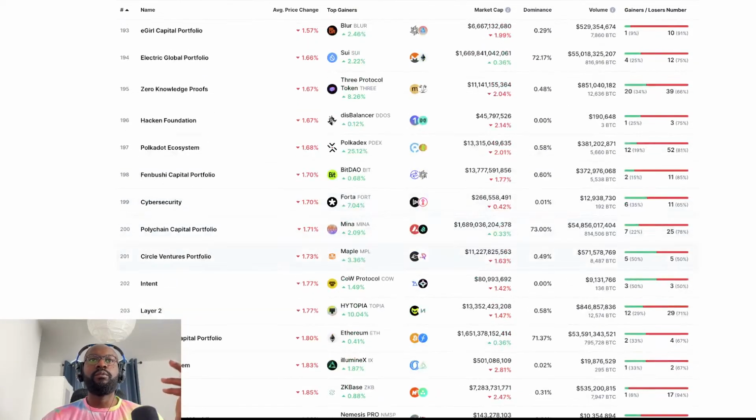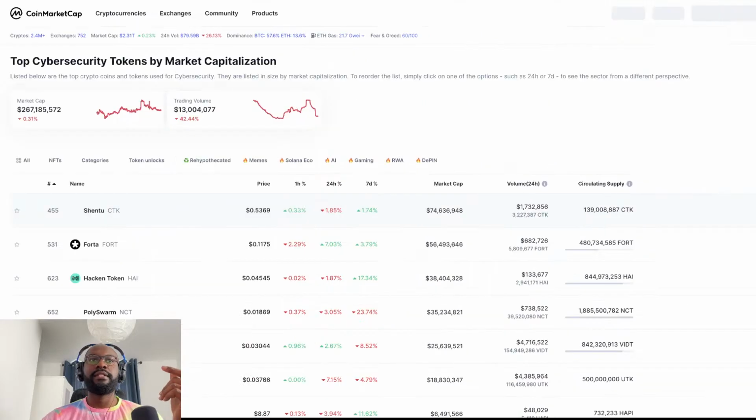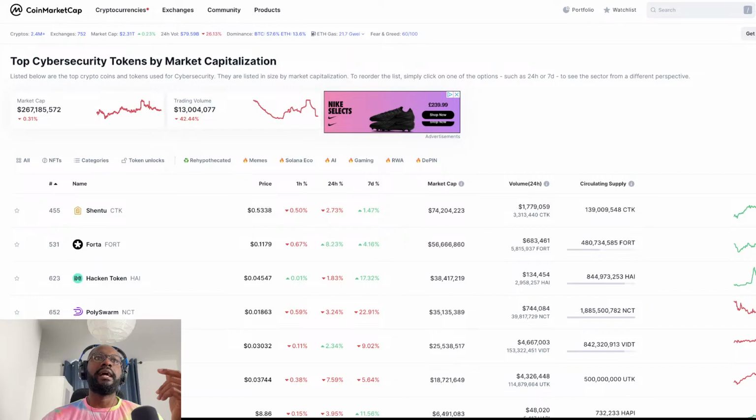The only reason why it seems okay, right here you can see 199, we have cybersecurity. So we're going to open this one to see what this is all about. And as you can see right here, we have the top cybersecurity tokens by market capitalization. The entire market cap for cybersecurity is 267 million. Trading volume is 13 million. So this is to show you that the market is still very young.